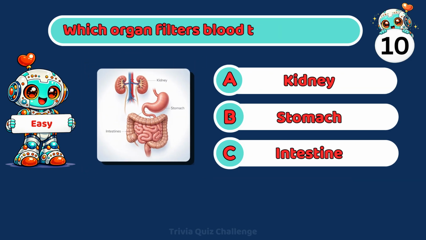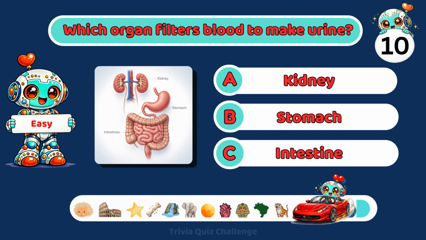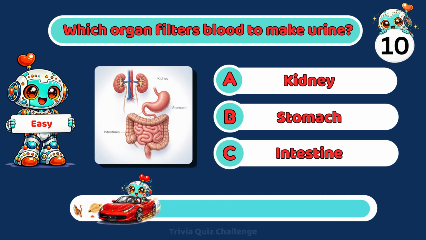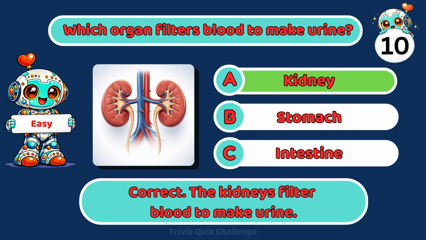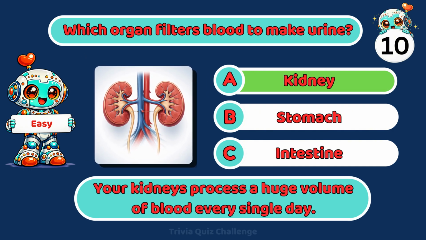Which organ filters blood to make urine? A. Kidney. B. Stomach. C. Intestine. Correct. The kidneys filter blood to make urine. Your kidneys process a huge volume of blood every single day.